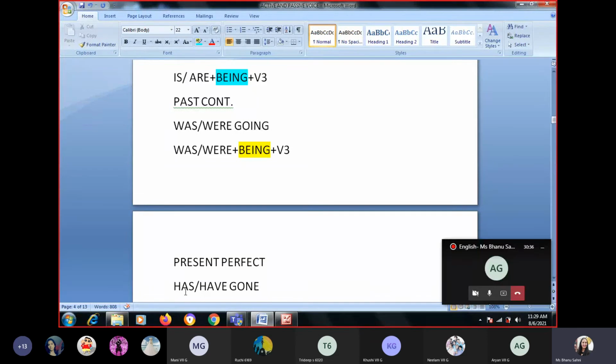Now, if present perfect is there, present perfect means it will have has or have. Wherever you have has and have, what are we supposed to have? What did we do in tenses? What are we supposed to have? What is one thing that has to be there if it is perfect tense? Come on. One thing, for example, here in continuous there is always being. When it is perfect tense, what is the thing that is always there? It is always there.